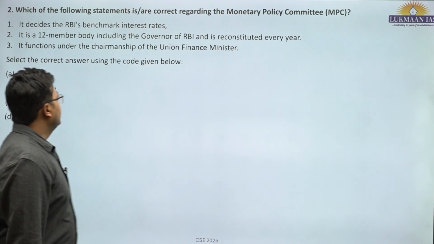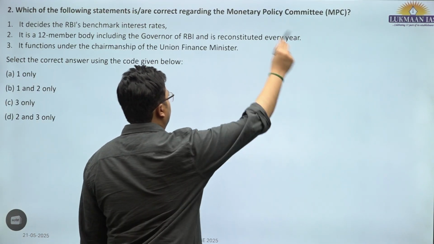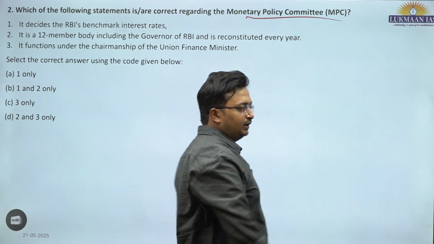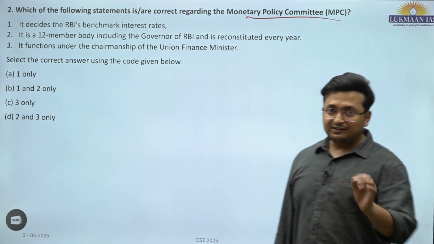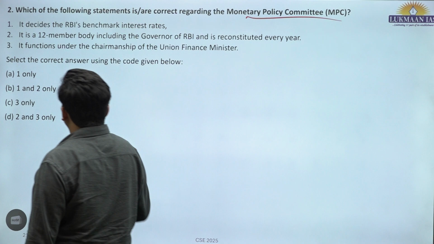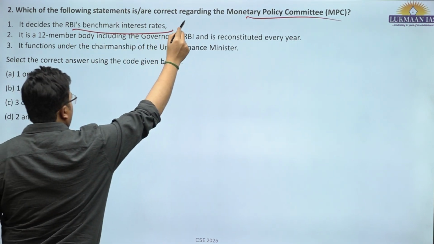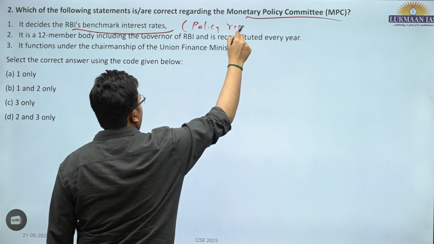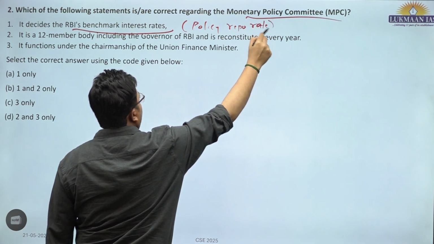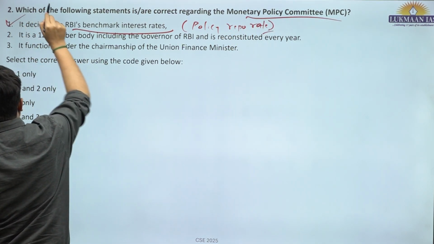Which of the following statements are correct regarding the Monetary Policy Committee? The Monetary Policy Committee is a statutory committee as per the RBI Act 1934. It is a 6-member body committee. It decides the RBI benchmark interest rate, or the policy repo rate. This is correct. Policy repo rate is decided by the Monetary Policy Committee based on voting.